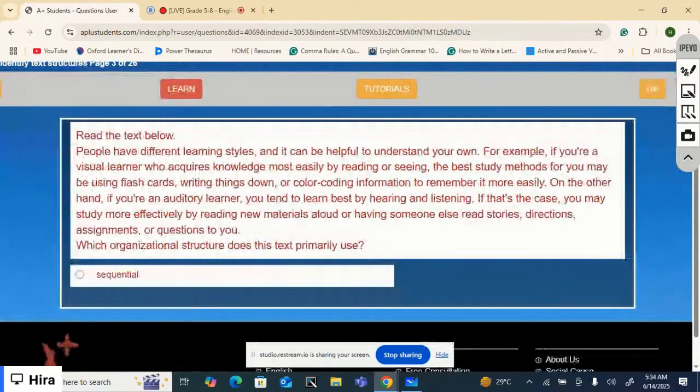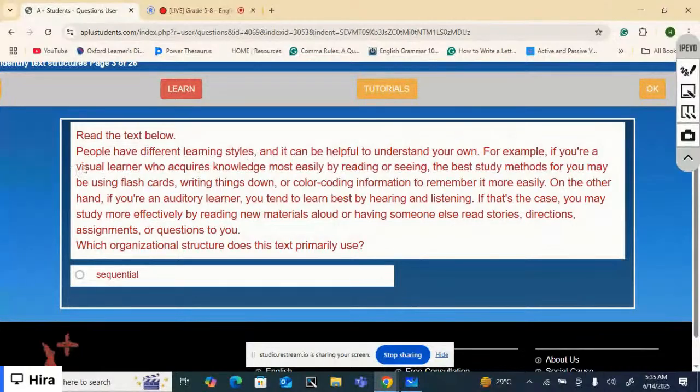Okay. Now, people have different learning styles, and it can be helpful to understand your own. Well, a relatable topic for all of us. Well, if you want to learn and understand what is your learning style, let's find out.